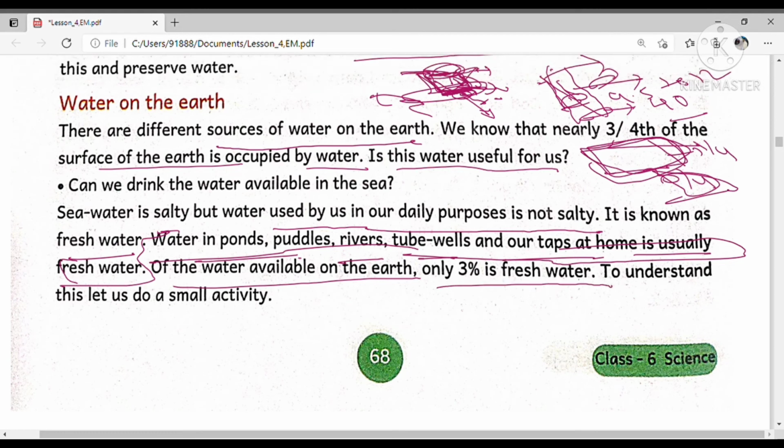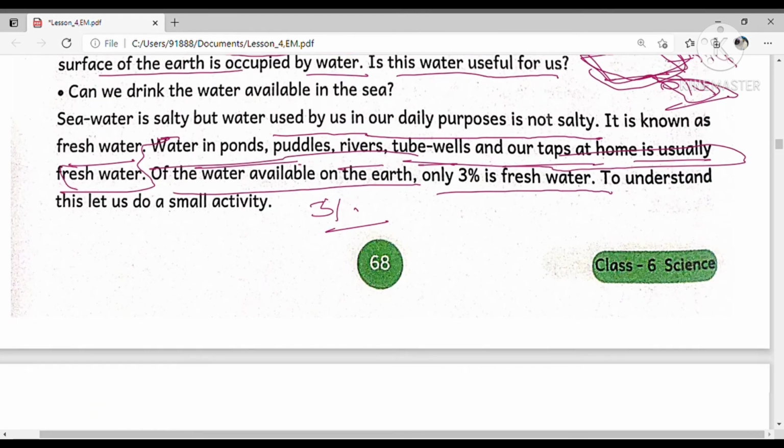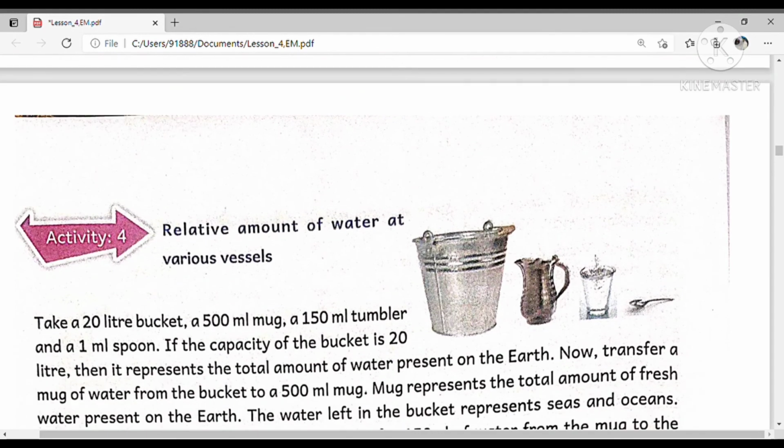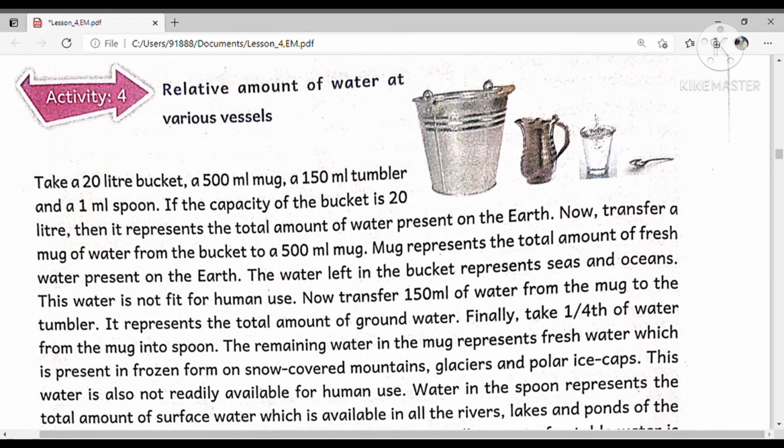To understand this, let us do a small activity. For the entire earth, the fresh water availability is only 3%. So let us move on to activity 4: relative amount of water in various vessels. Take a 20 liter bucket, a 500 milliliter mug, a 150 ml tumbler and a 1 milliliter spoon.